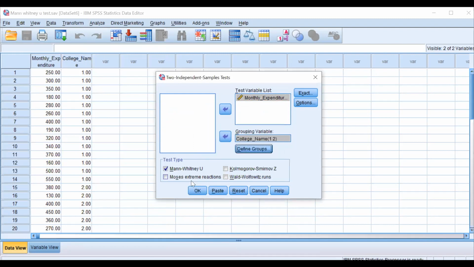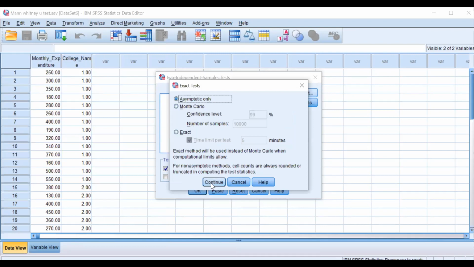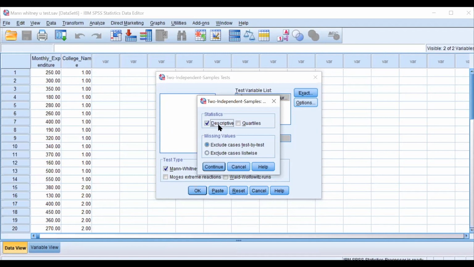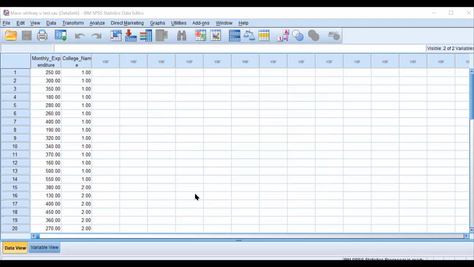Continue. Mann-Whitney is already checked. If you want to give Exact, nothing like that is needed. In Options, sometimes people say descriptives if you want, but there is no requirement. But if you want to give, you can. We are interested in just one thing, whether there is a difference or not. So this is the test statistics. College-wise, you can compare the mean of 30 colleges.